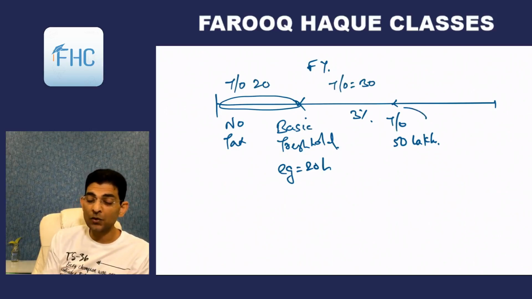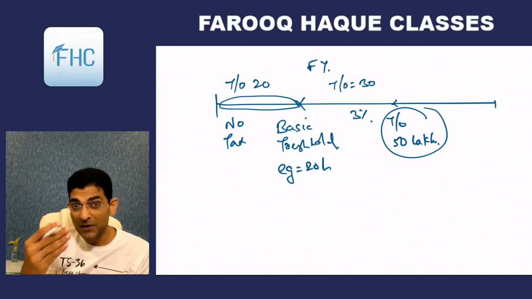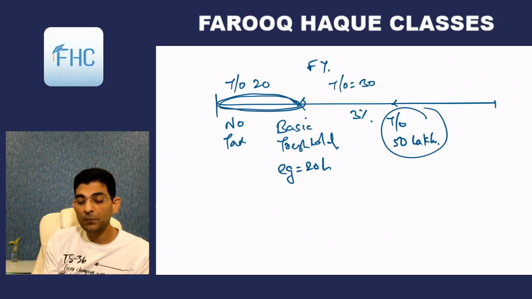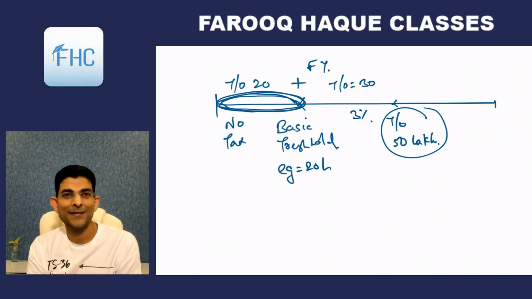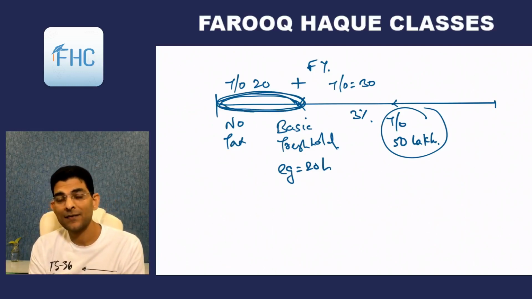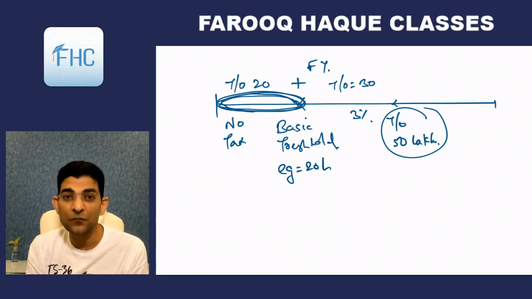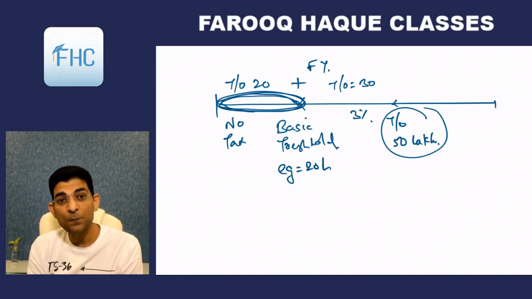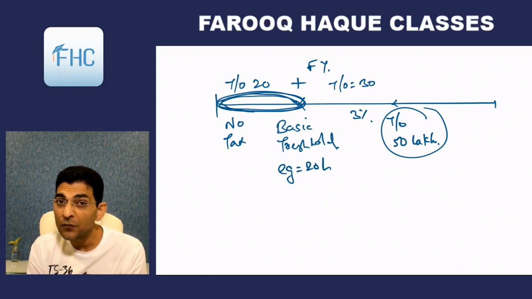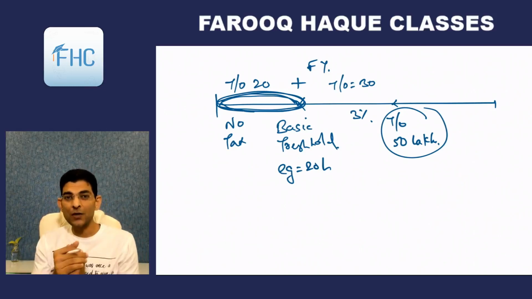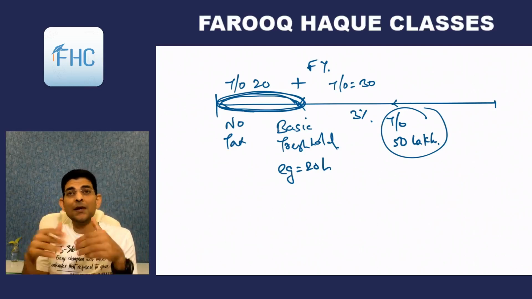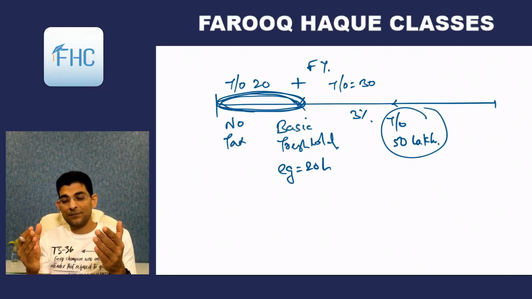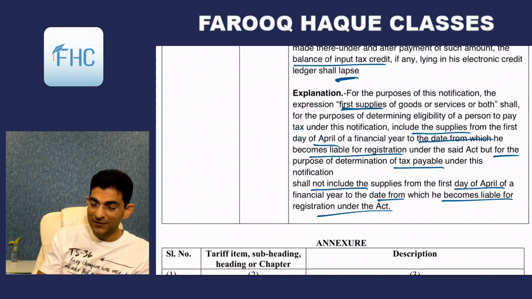So for calculating that total turnover of 50 lakh for eligibility, this turnover when you were below the basic threshold limit is to be added. So for eligibility it is to be added, but not for payment of tax. If I say okay, 20 lakh is added, does that mean that you have to pay tax on that 20 lakh also at the rate of 3%? Answer is no. You are not required to pay tax on that 20 lakh, but yes, for eligibility that 20 lakh is to be added. Okay, so that is given there.